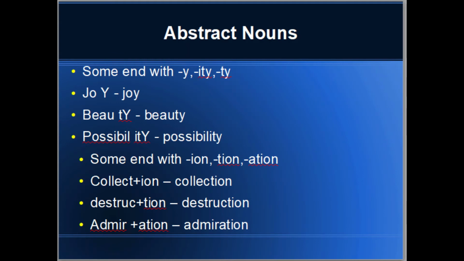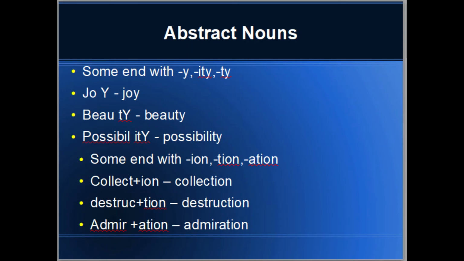Some abstract nouns end with y, ity, ty. Joy, joy ends with y. Beauty ends with ty. Possibility, ity. These are all abstract nouns.